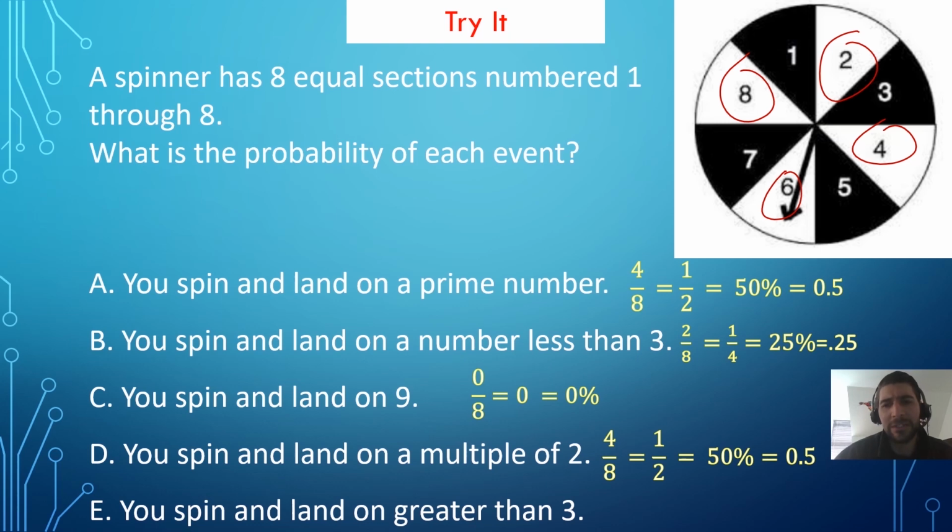Oh, last one. I said the last one was the last one. I forgot there was a 5th problem on here. What's the chance that you land on a number greater than 3? If you answered 5/8 or 62.5%, you are correct.